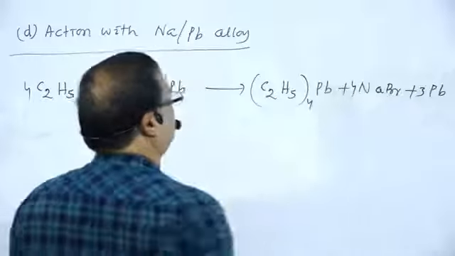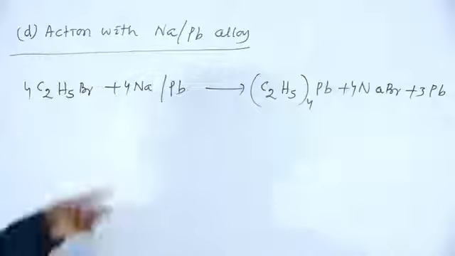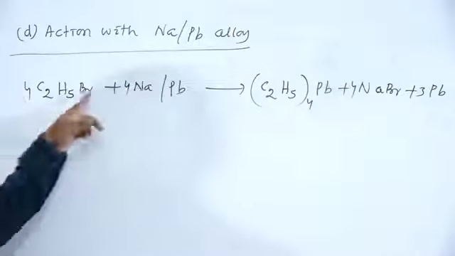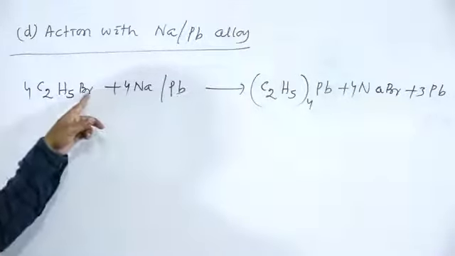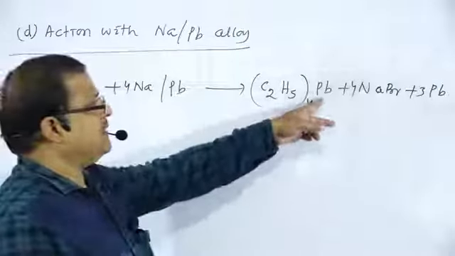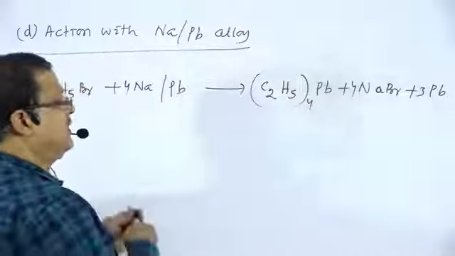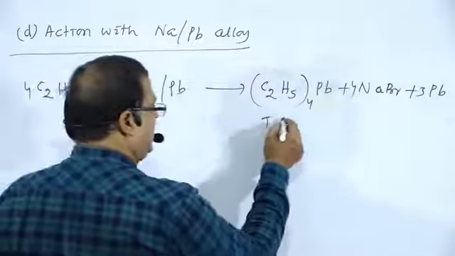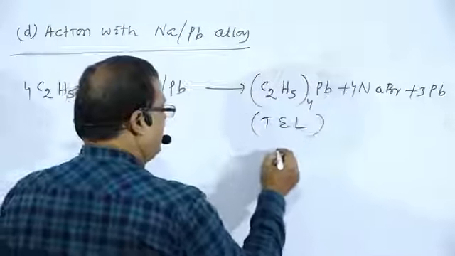The (C2H5)4Pb is tetraethyl lead, TEL, the anti-knocking reagent.